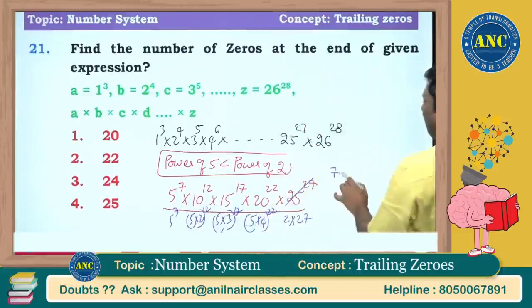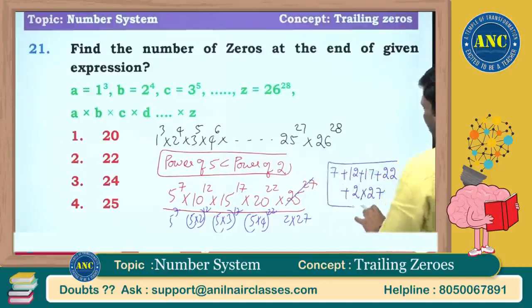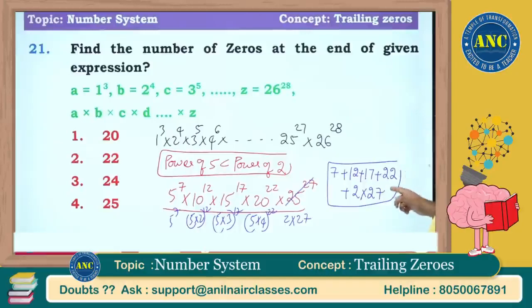So the number of 5s will be 7 plus 12 plus 17 plus 22 plus 2 into 27. This is the number of 5s at the end. 54 plus 58. Now what is he asking?